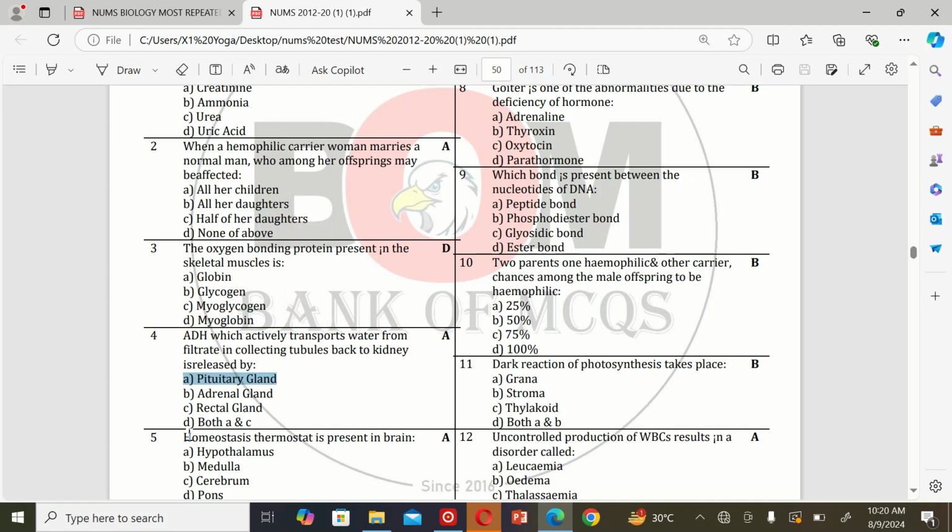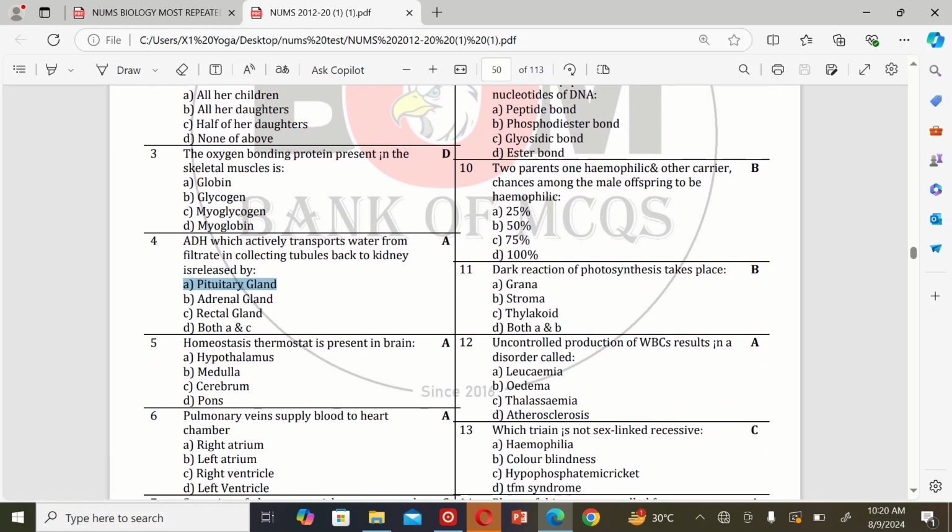The next MCQ is on homeostasis. The homeostasis thermostat is represented in the brain by A. Hypothalamus, B. Medulla, C. Cerebrum, and D. Pons. So the correct option is A.